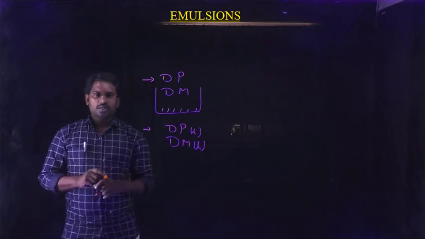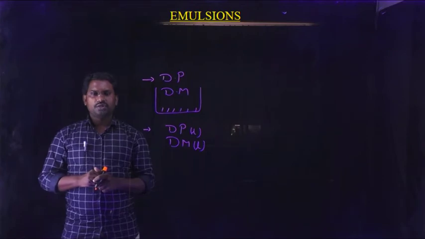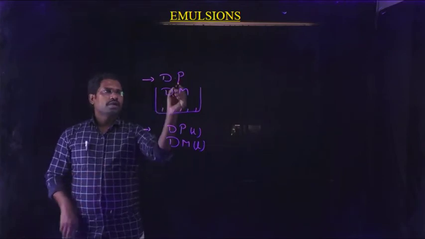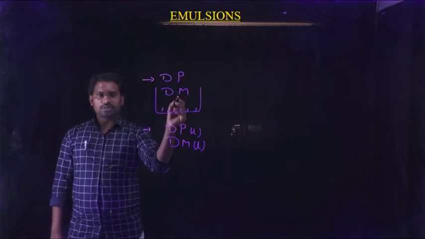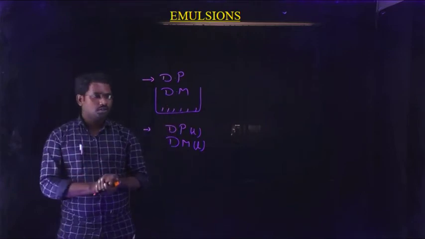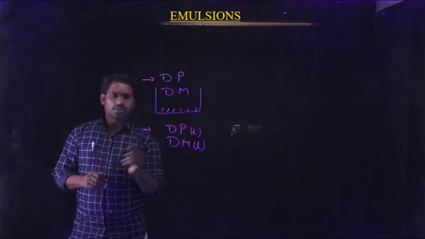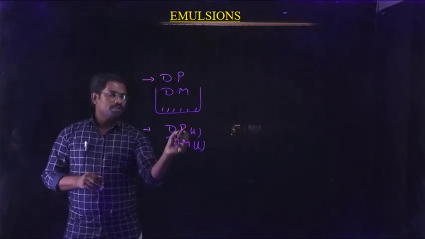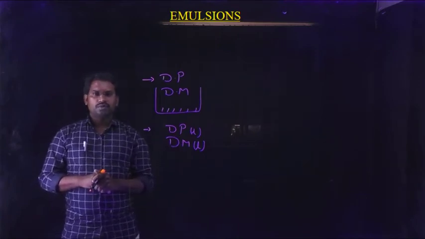This is one definition, and this is another definition. The first one: the fine droplets of a dispersive phase distributed into the dispersion medium is known as emulsion. And the second one: in a given colloidal solution, both the dispersive phase and dispersion medium are present in liquid state.